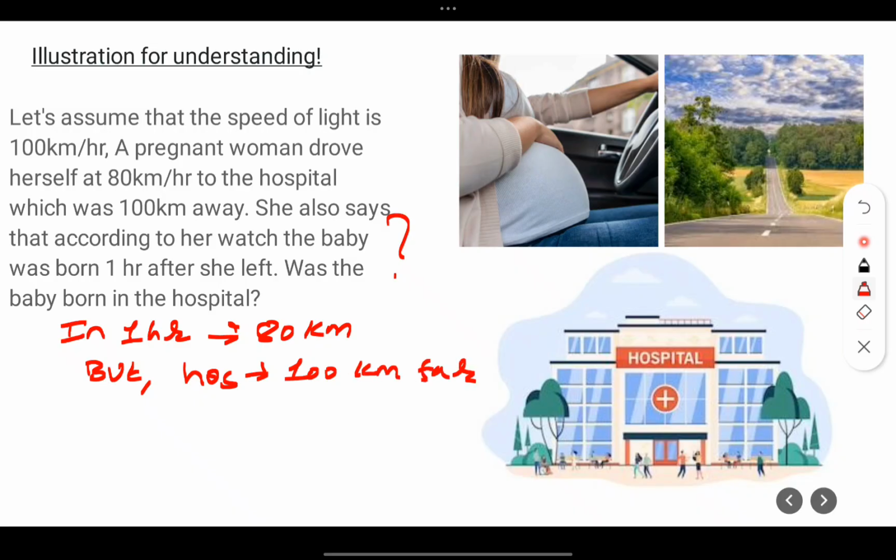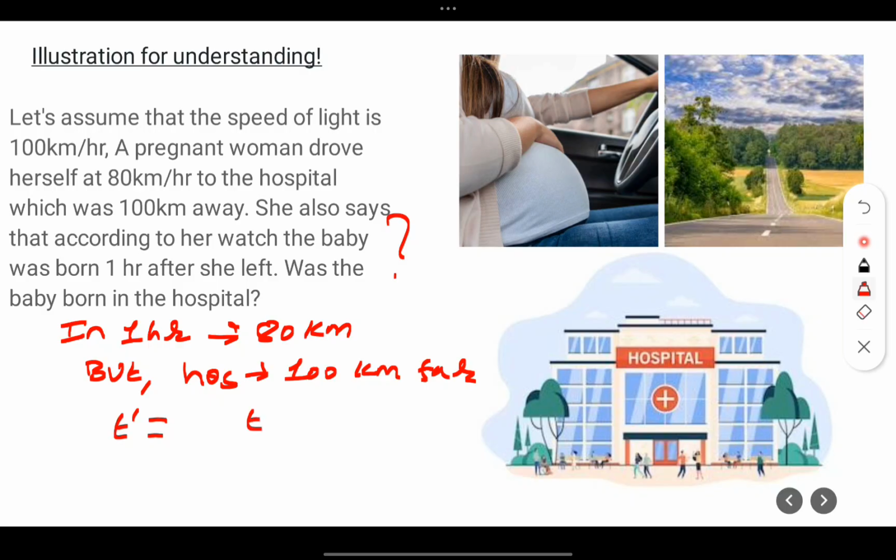So in 1 hour she will cover only 80 km, but the hospital is 100 km far. So if we use common sense, we will easily feel that the baby is not born in the hospital. But let us see what time dilation, or the special theory of relativity, says.